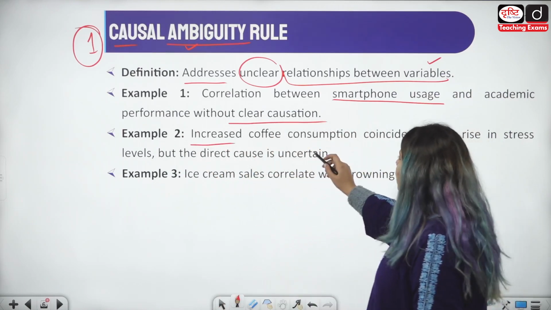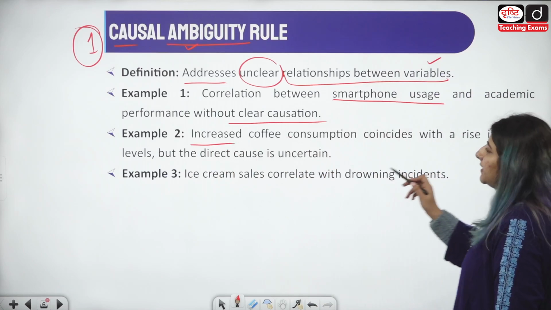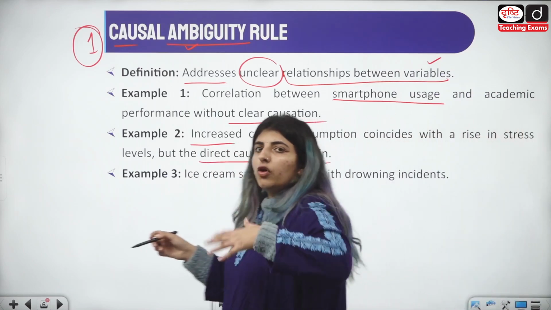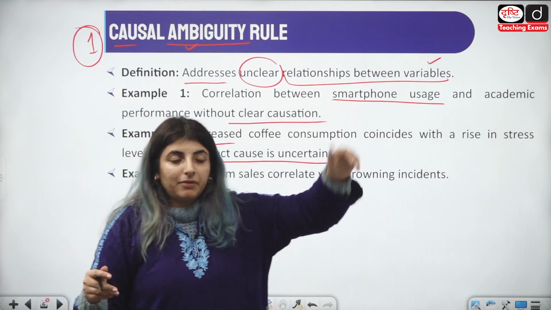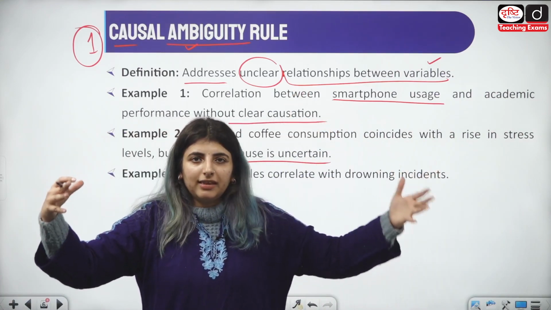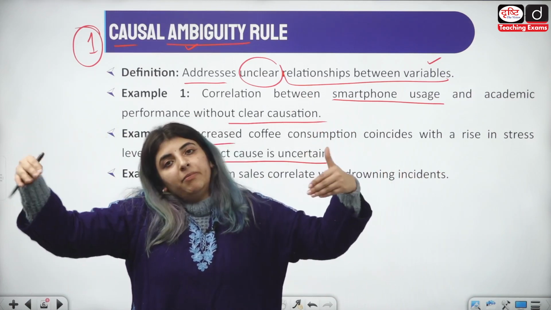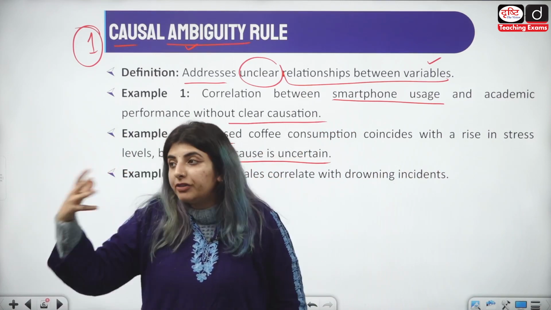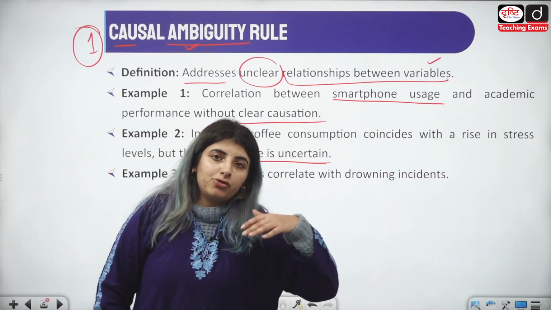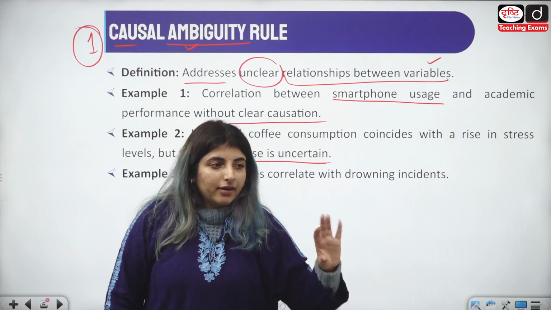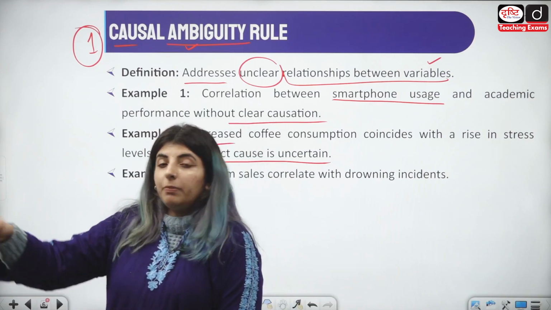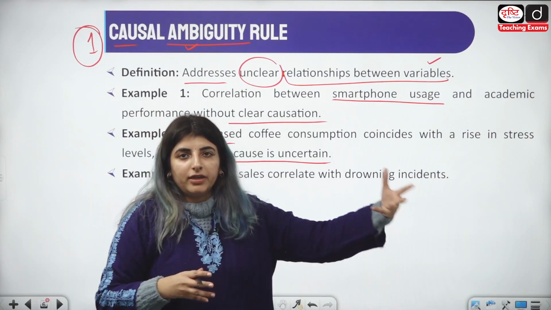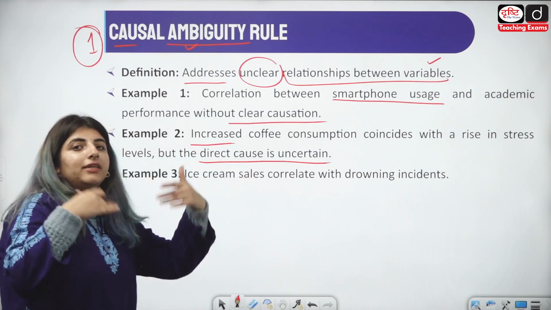Second example, increased coffee consumption coincides with the rise in stress levels, but the direct cause is uncertain. कहीं कहा जाता है कि कॉफी ज्यादा पीने से स्ट्रेस बढ़ती है, but there is no direct relationship between coffee and stress levels, right? So there might be some other relationships as well. कोई बंदा क्या कह सकते हैं हम लोग कि ऑफिस में स्ट्रेस फील कर रहा है, some student is feeling stress because of the academics and everything like that. So it could be because of some other reason, but you are trying to establish a relationship between coffee and stress, right? But there might be other reasons as well.